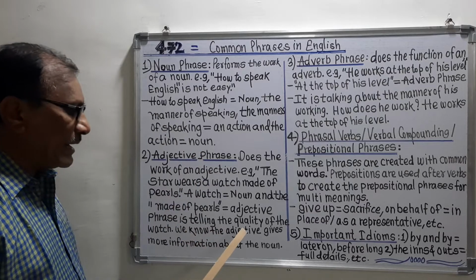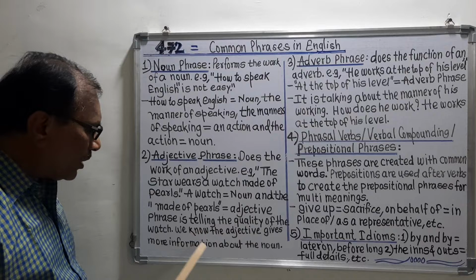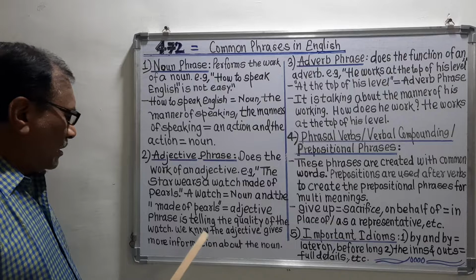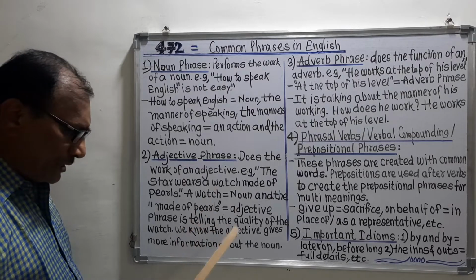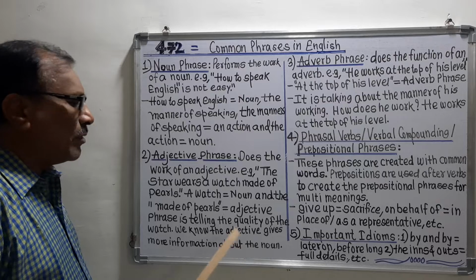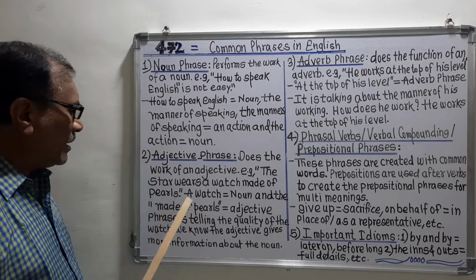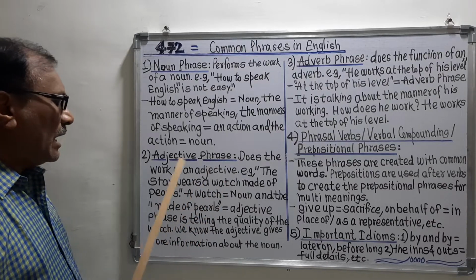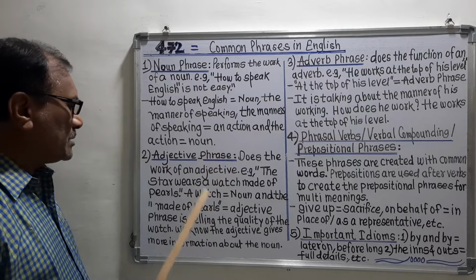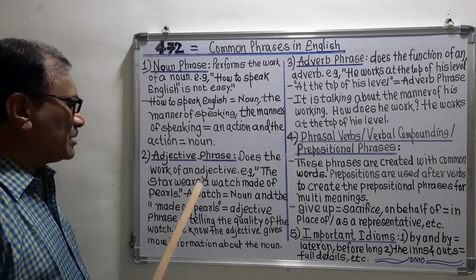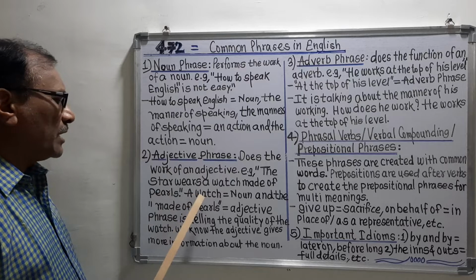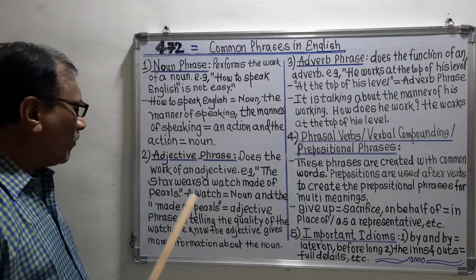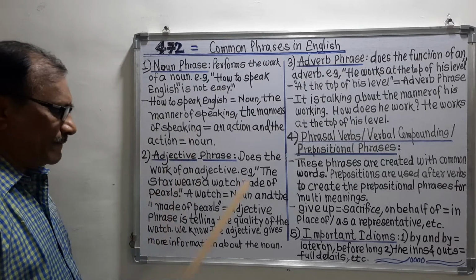We know the adjective gives more information about the noun. What is the actual definition of the adjective? The adjective tells more information about the noun, because here the noun is watch, and this watch is made of pearls, and that's why this made of pearls is the phrase, and this phrase is telling more information about this watch, and that's why I will tell you that made of pearls is the adjective phrase.